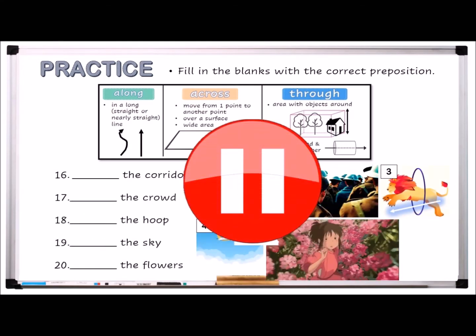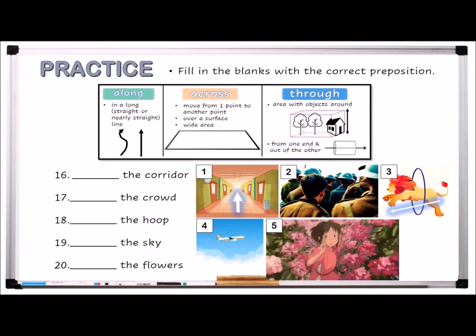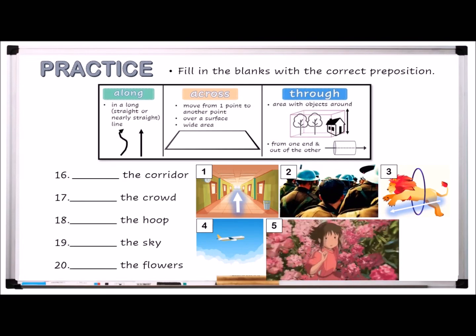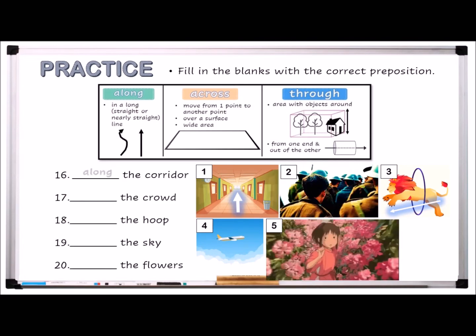Please pause the video to try answering the questions and resume when you are done. Now you can take out your red pen to check your answers. Along the corridor, through the crowd, through the hoop, across the sky, through the flowers.